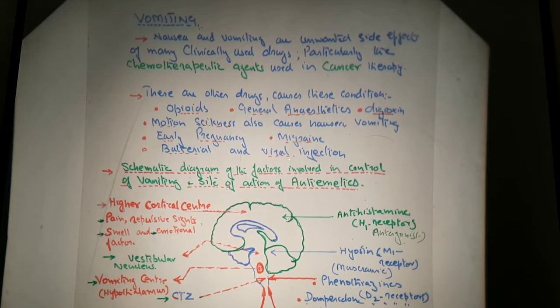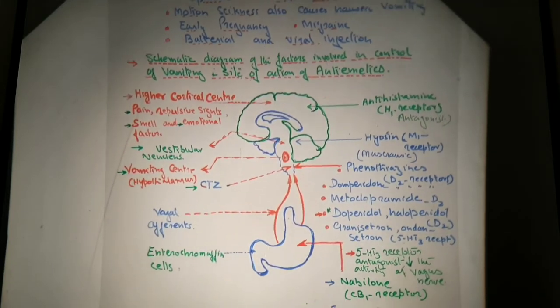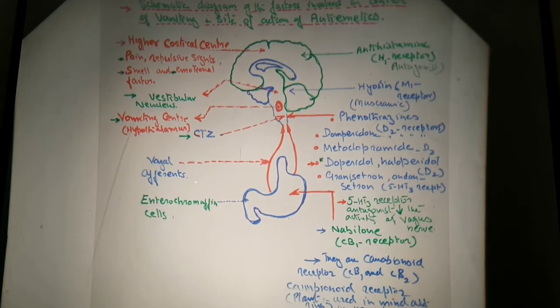Now, bacterial and viral infection. This bacterial and viral infection usually takes place in the GIT. So when there is bacterial or viral infection in the GIT, it may cause the process of vomiting. Now, there is a schematic diagram of the factors involved in controlling vomiting and the site of action of the anti-emetics. This figure shows how emesis takes place and where the anti-emetics can act.